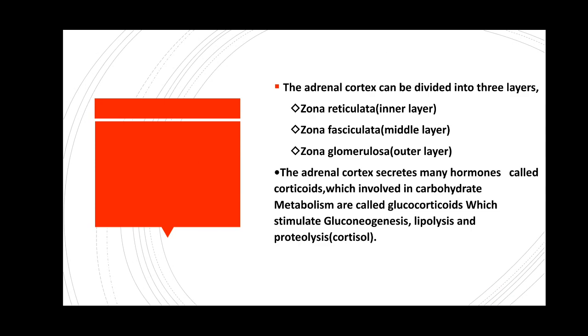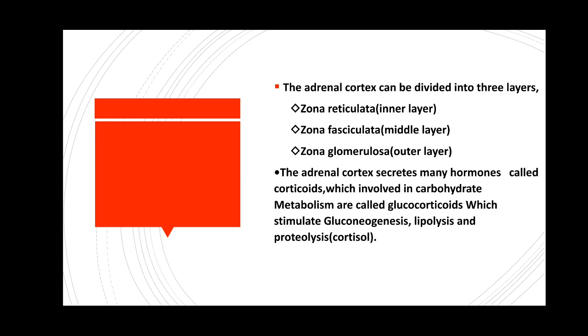Then the adrenal cortex can be divided into three layers. First, zona reticulata, which is the innermost layer. Second, zona fasciculata, which is the middle layer, and zona glomerulosa, which is the outermost layer. The adrenal cortex is divided into three layers based on the presence of the inner, middle as well as outer layers.